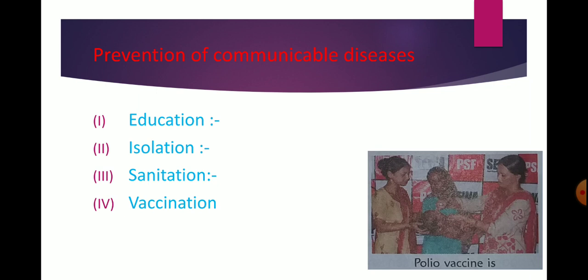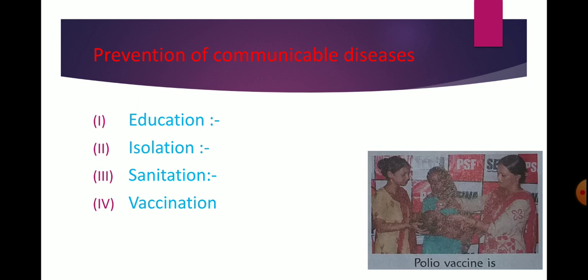Next is sanitation. It means garbage, open drains, polluted water, and food exposed to dust and flies carry a lot of germs that cause diseases, and we should drink clean and germ-free water. We should spray DDT or other chemicals to kill the germs, so we can remain healthy and live in a clean and green environment.